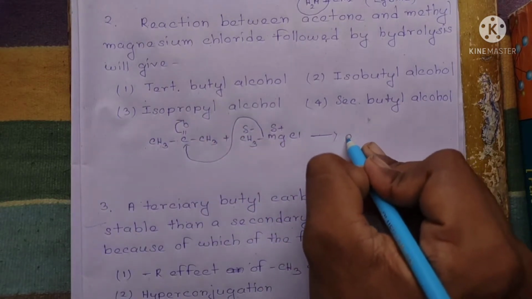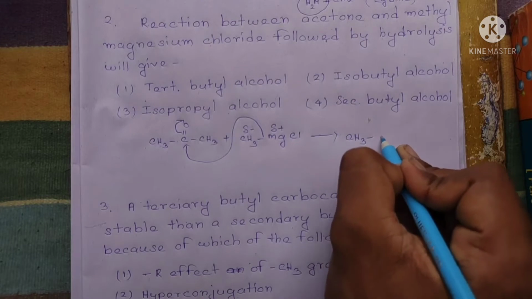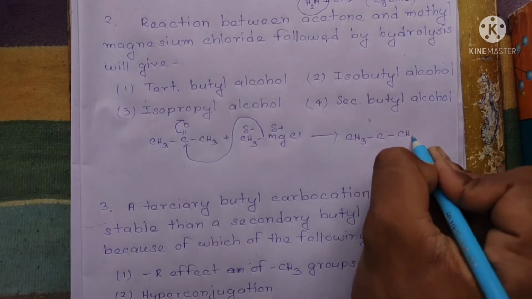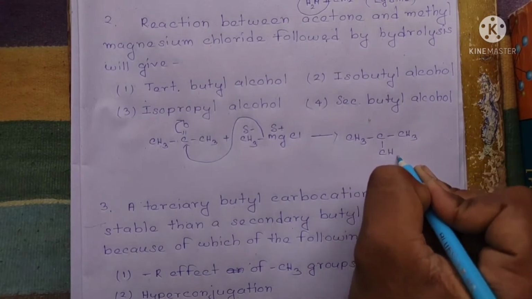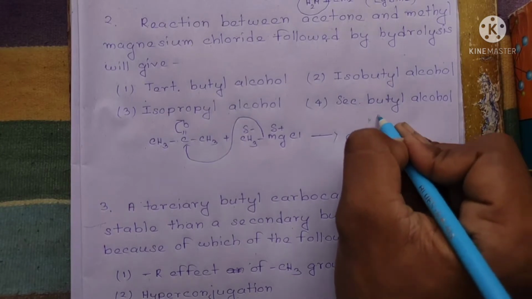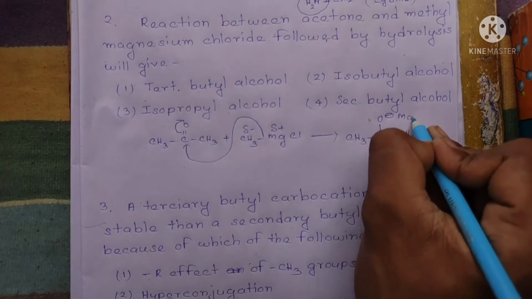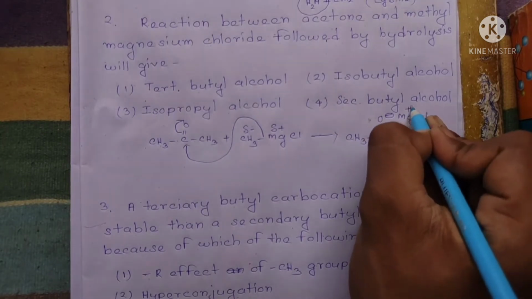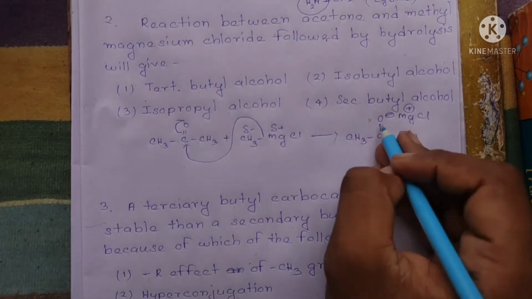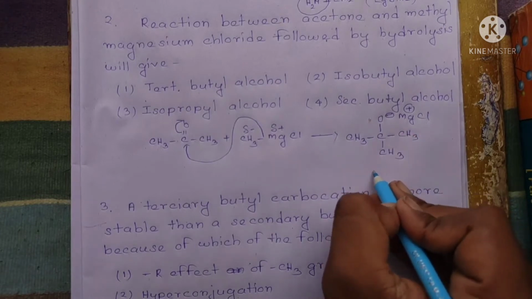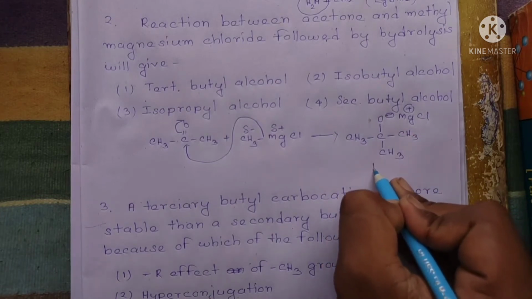Okay, so the product now becomes CH3C, CH3, and here also CH3, and this is O minus MgCl plus.